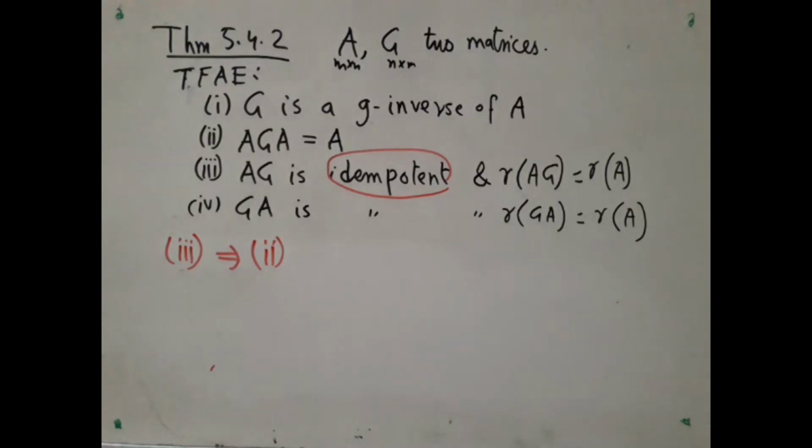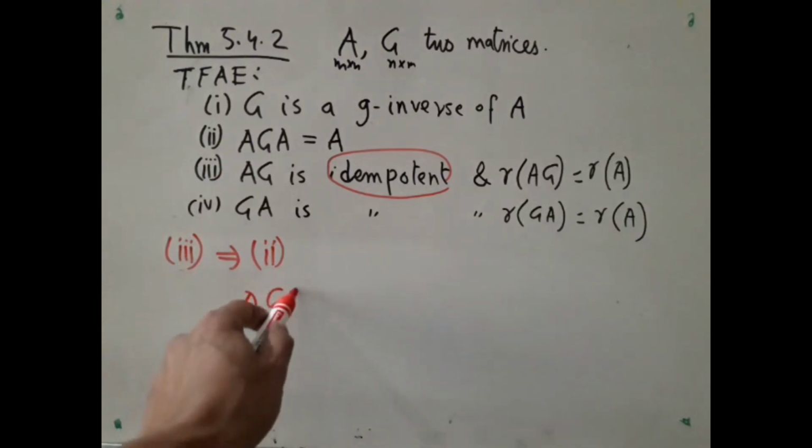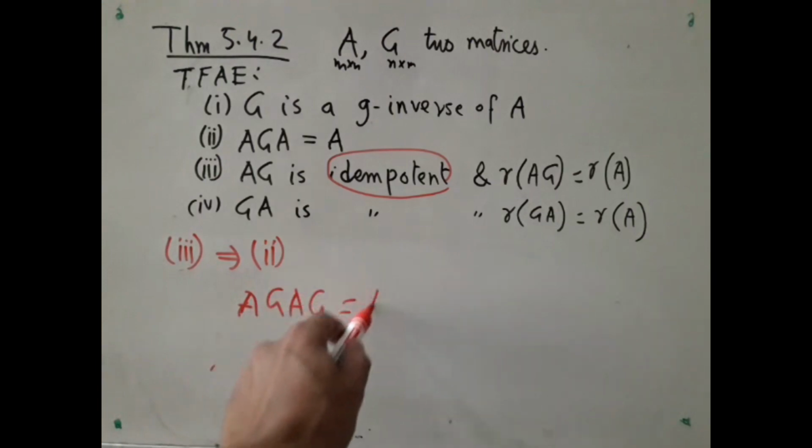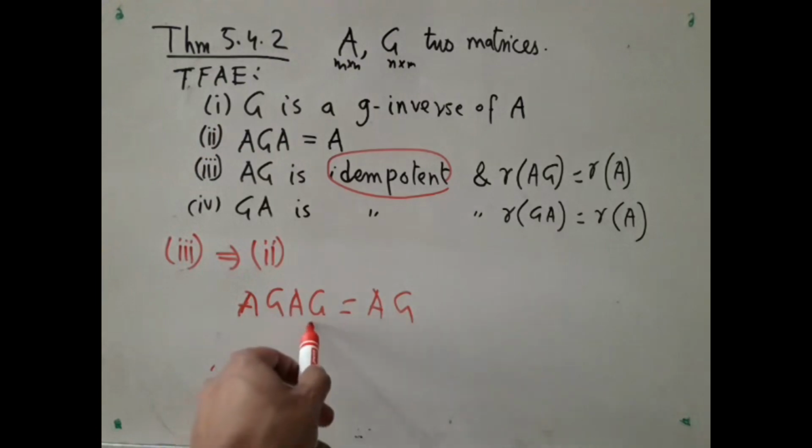Now, the proof that is given in the book is the typical ugly version. I will give the same argument but in the following way. So I have got 3, which means AG is an idempotent matrix. So AG is AG. What I want to show is AGA is A. So if only I could cancel off this G from the right, I would be done. The only problem is I do not know whether G may be cancelled like this. Well, it is here that this fact comes to our rescue.